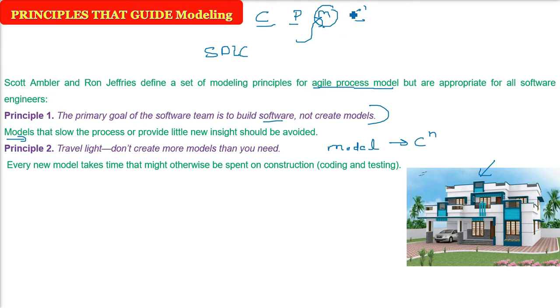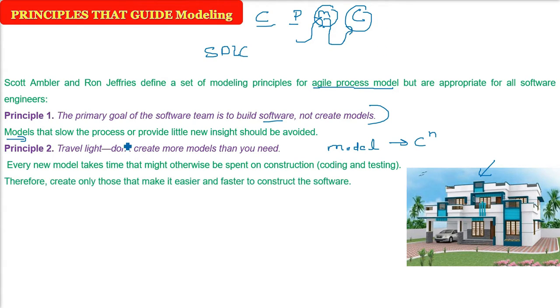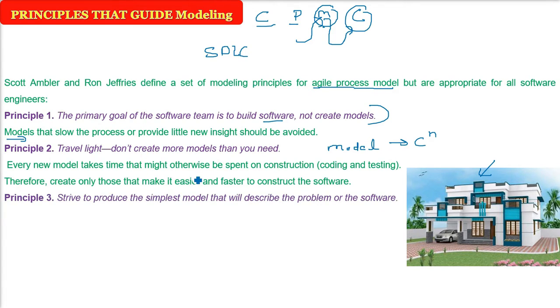Because after modeling, construction comes, and construction is the main part of actual making of the software. Here the operational software will be made. So just make the models which are easier to understand and faster to construct. Strive to produce the simplest model that will describe the problem of the software.